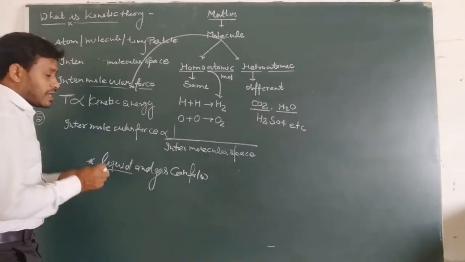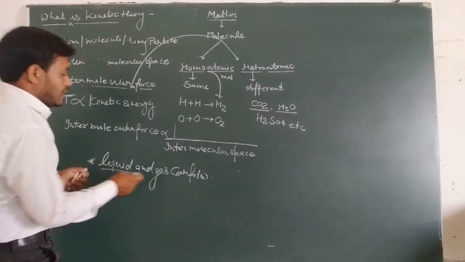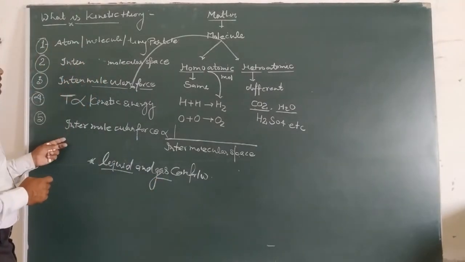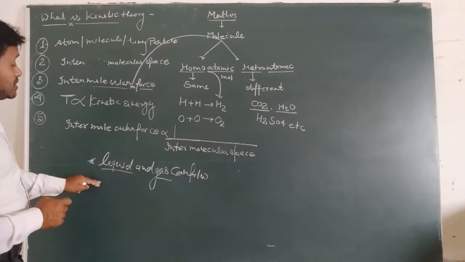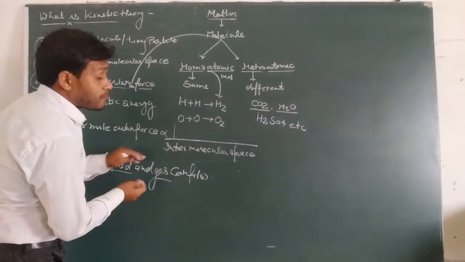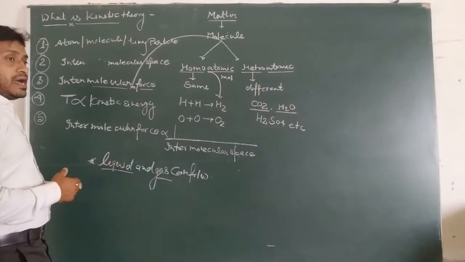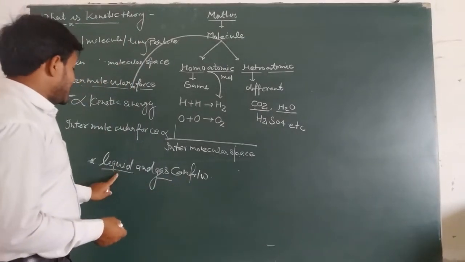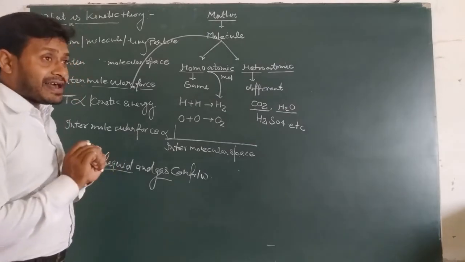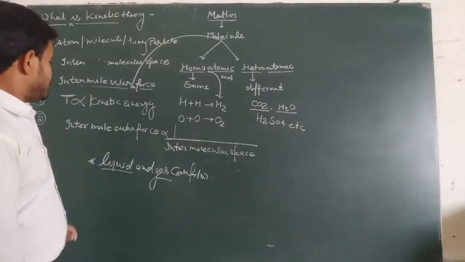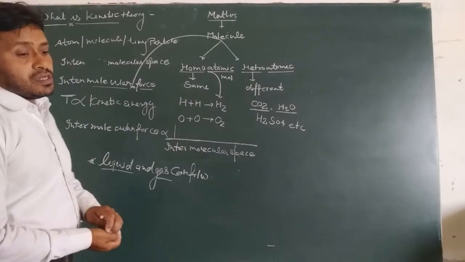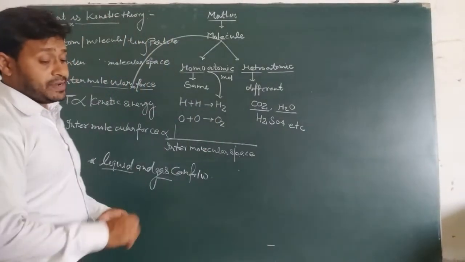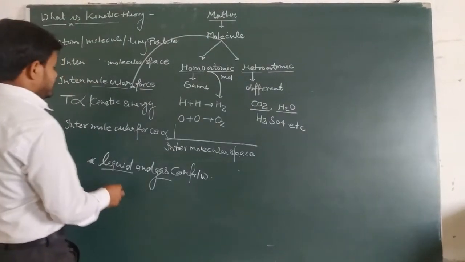Liquids and gases are loosely packed compared to solids. Due to this reason they flow and take the shape of their container, and their shape and size are not definite.